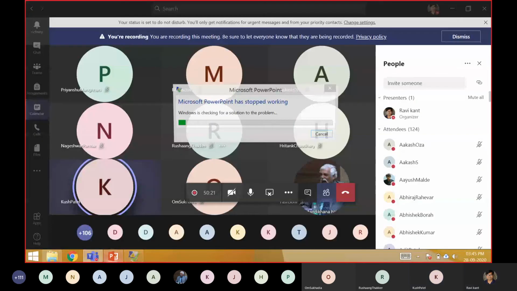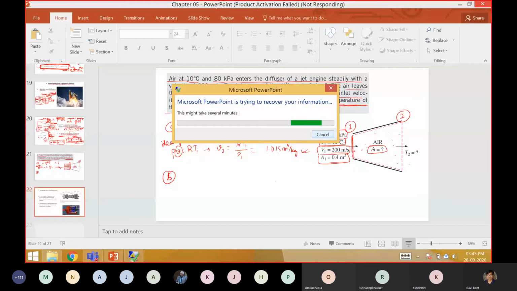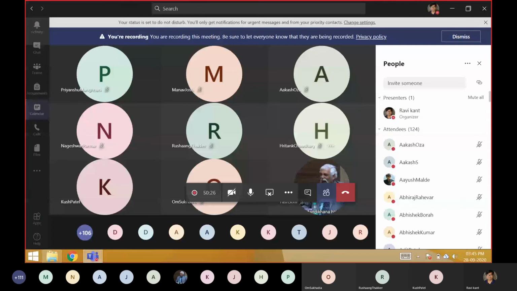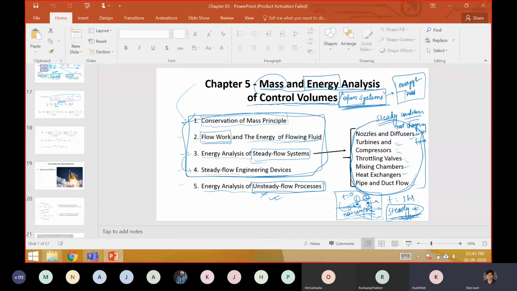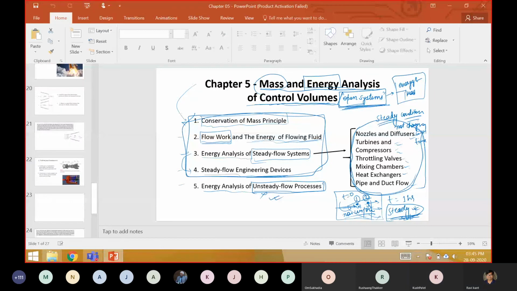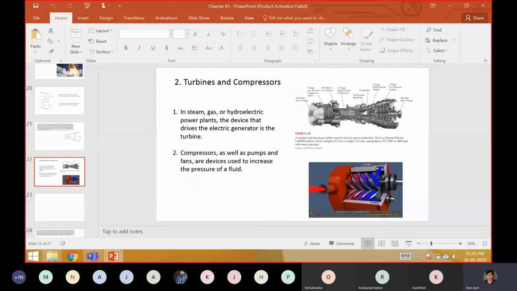What happened? Wait, my screen is still visible. Okay, yes, my thing has crashed. Anyways.